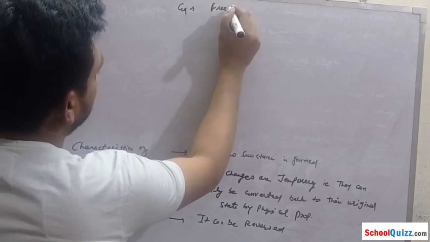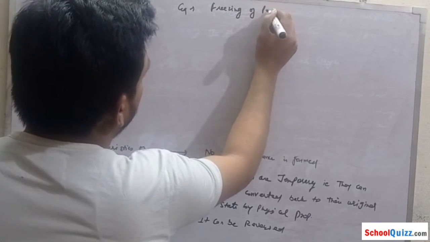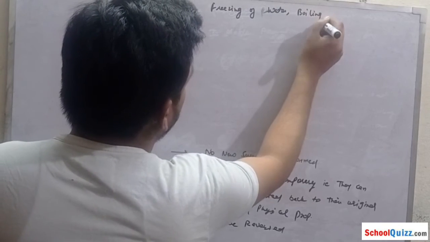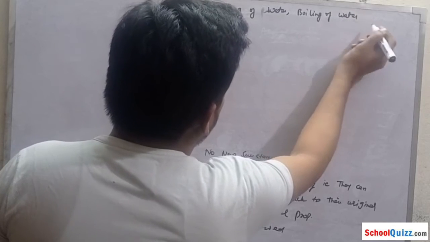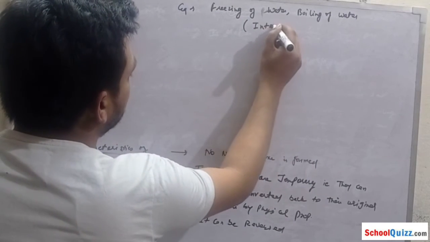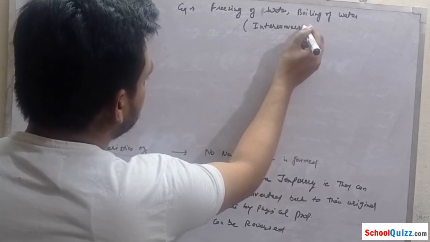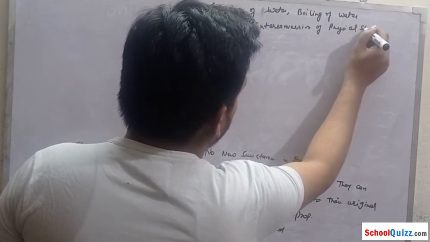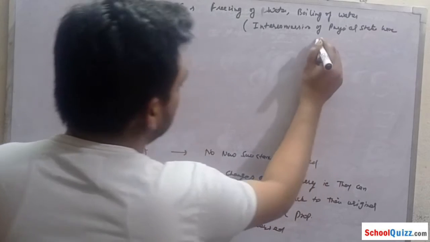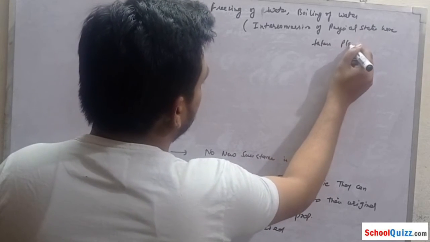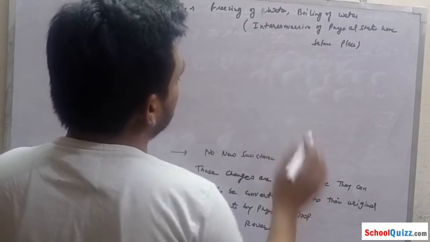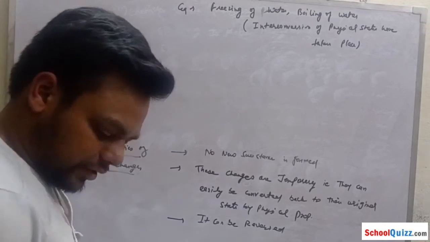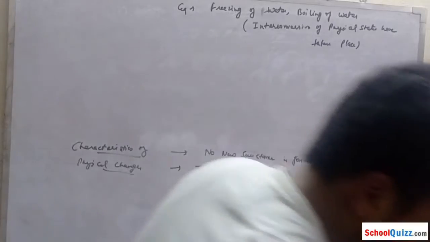Examples are freezing of water and boiling of water, in which just interconversion of physical states has taken place. These all are physical changes. Now we will move to our chemical changes.